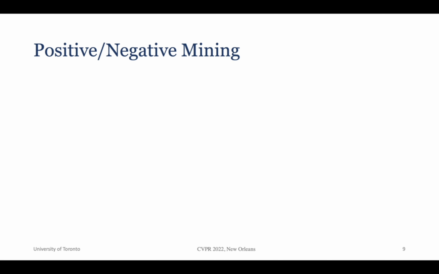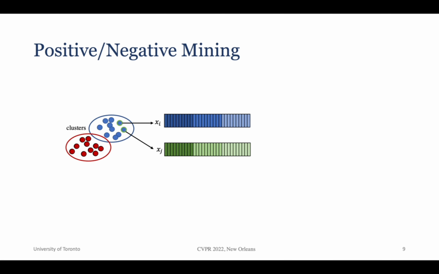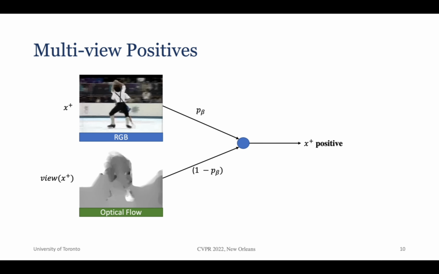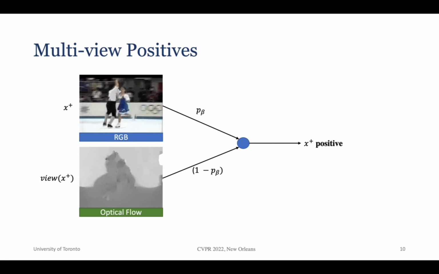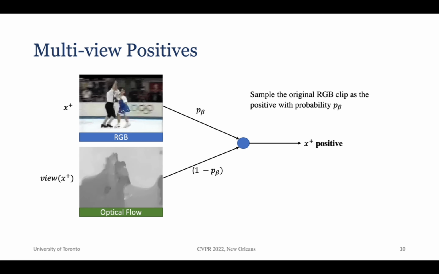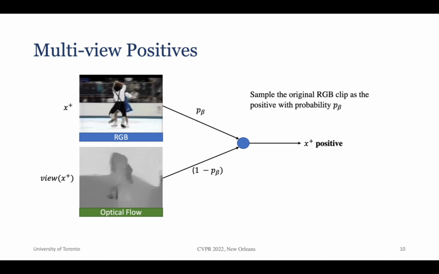Using the cluster results as pseudolabels, we can either sample positive clips from the same video or from different videos within the same clusters. We can then sample negative from a different cluster. After sampling the positive clip, we replace the original RGB clip with the optical flow view with a certain probability. This helps the model to learn features that are view invariant.